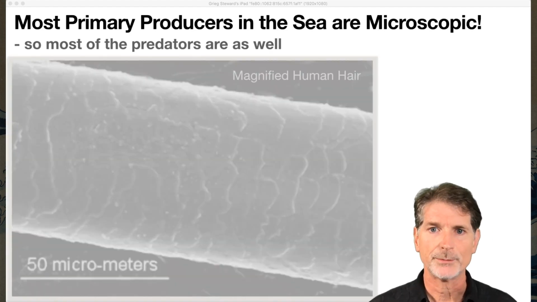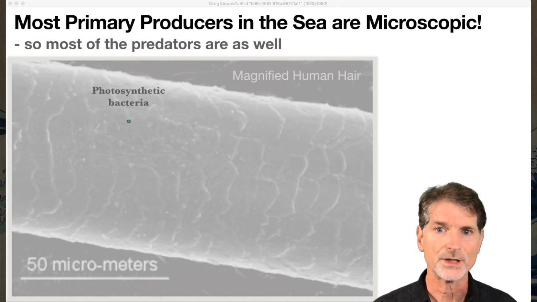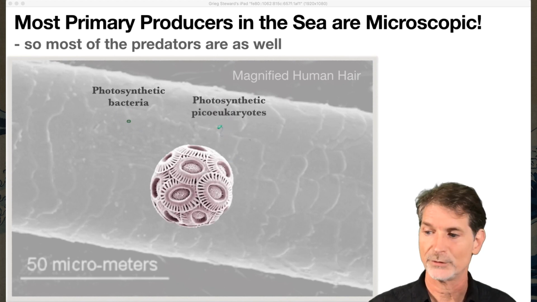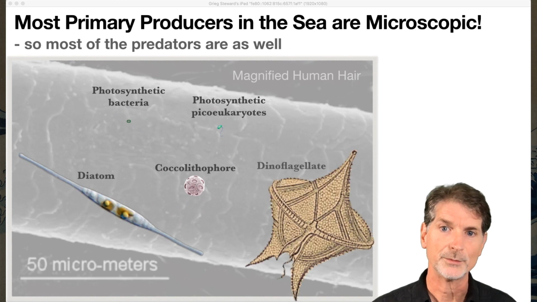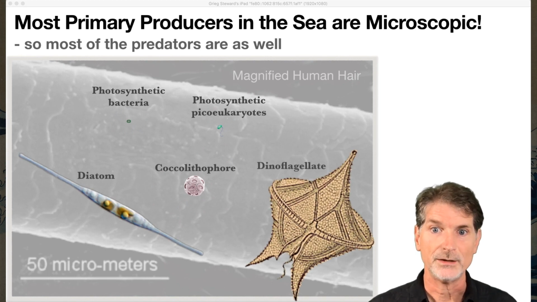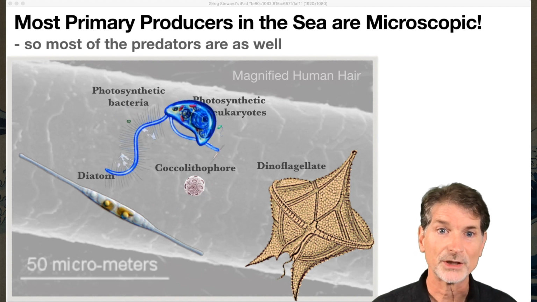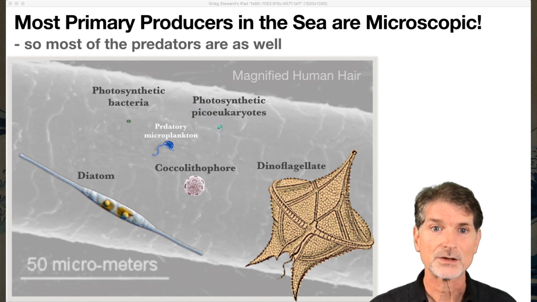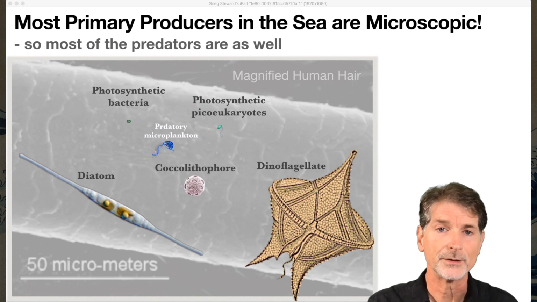In the last video, we talked about the small scale on which primary productivity is being done. These very small organisms like the photosynthetic bacteria, pico-eukaryotes, somewhat larger coccolithophores, and diatoms and dinoflagellates. We also said that the small things tend to be more abundant than the big things, so a lot of the production is happening on those smallest of scales. And so, not too surprisingly, the predators that are eating those things are just slightly larger than the most abundant phytoplankton out there. So we have a lot of these predatory microplankton swimming around, feeding on the cyanobacteria and these small other phytoplankton.